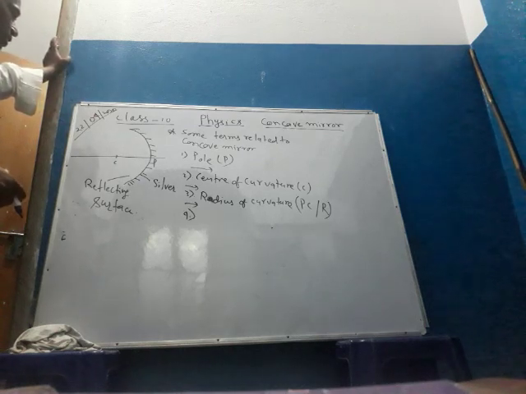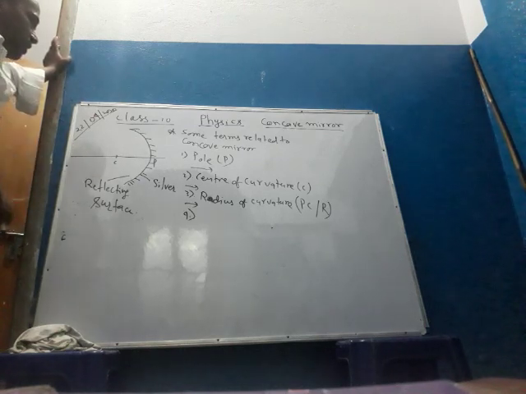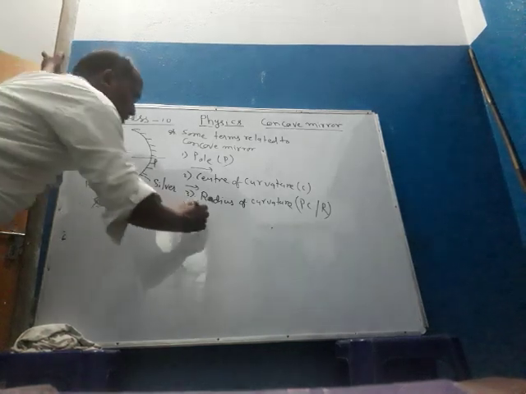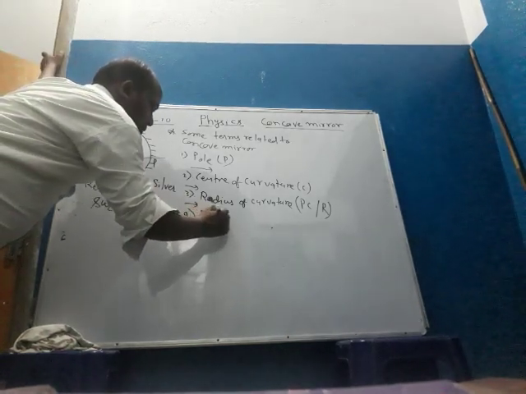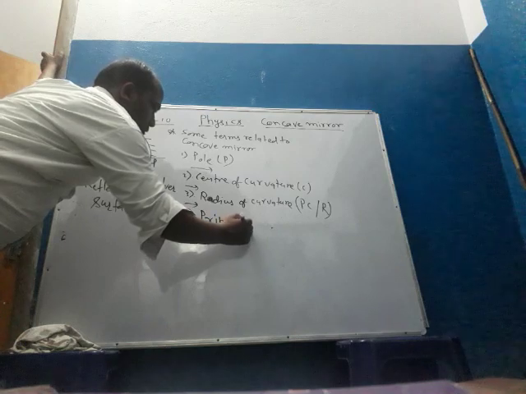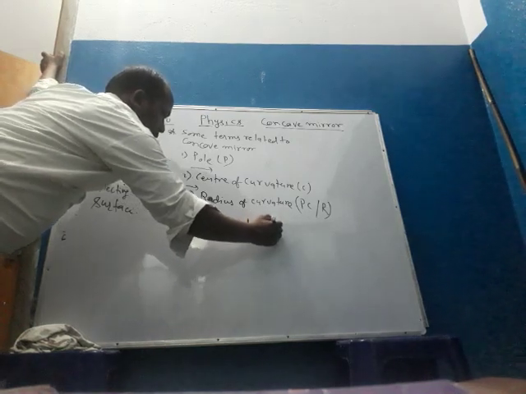The next point I would like to discuss is the principal axis.